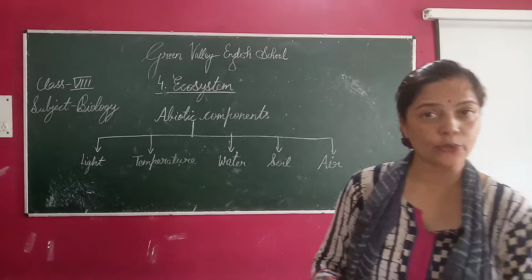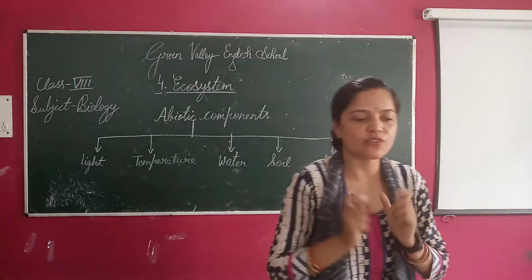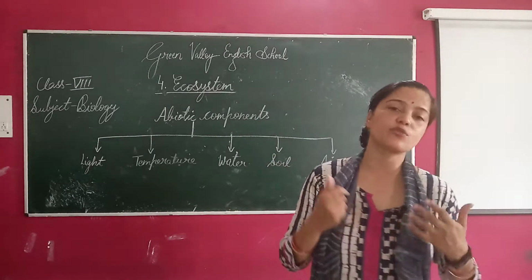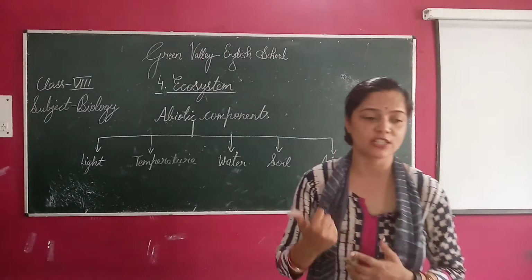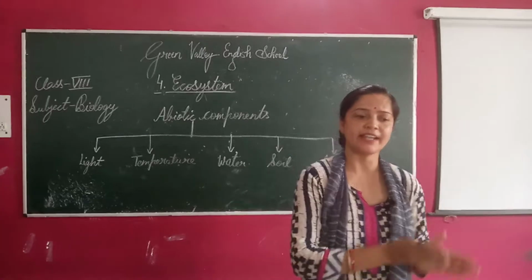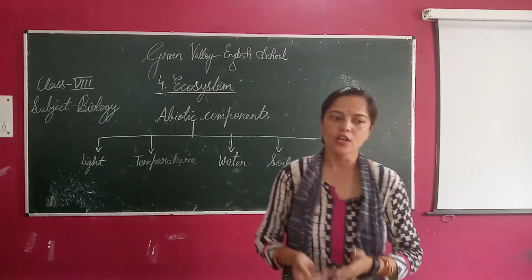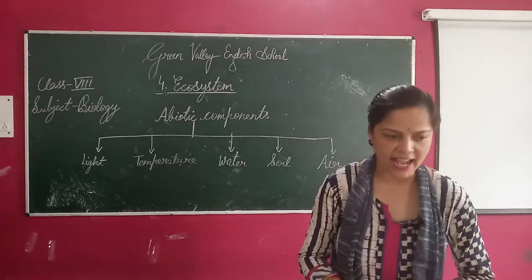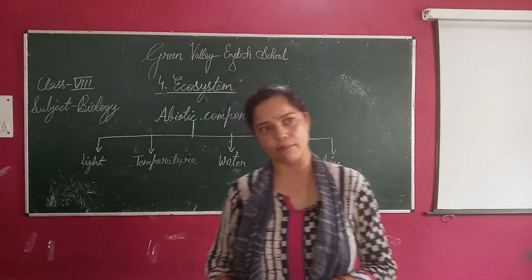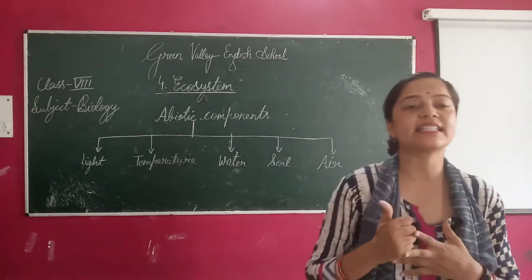I told you that the sun is the major source of light on earth and green plants need sunlight to manufacture their food by the process of photosynthesis, and all organisms depend directly or indirectly on plants for their food. So both plants and animals need sunlight for their growth and development. Okay, now let us come to the next topic, that is temperature.